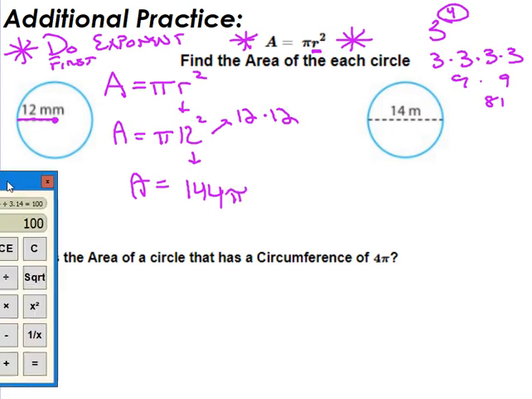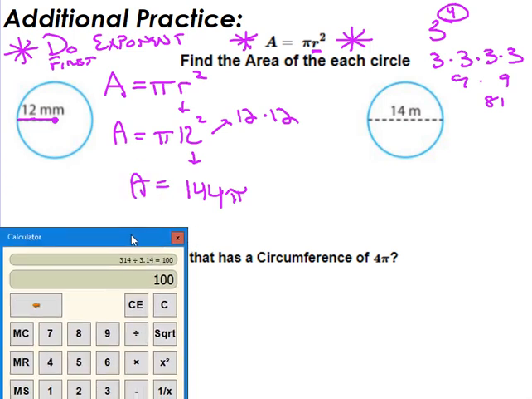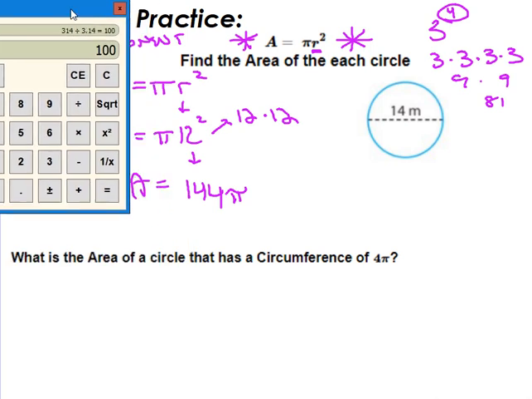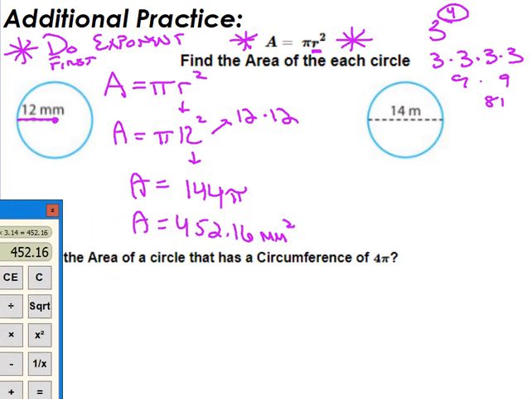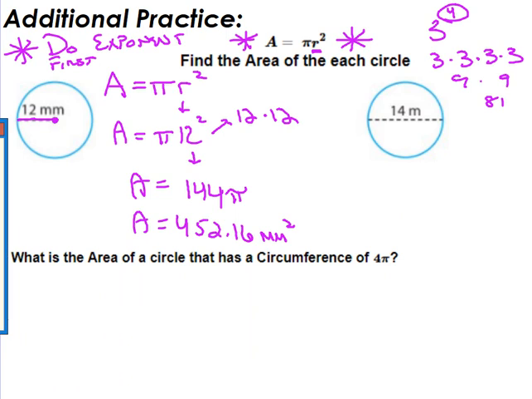And now, this is why we always say pi for last, because I was able to do 12 squared really quick, because that's an easy mental math problem. I'll put my calculator over here. So now I get to do 144 times 3.14, and I get 452.16. So the area is 452.16 millimeters square. We do square millimeters for area simply because it is area, and so that means we use our square units.